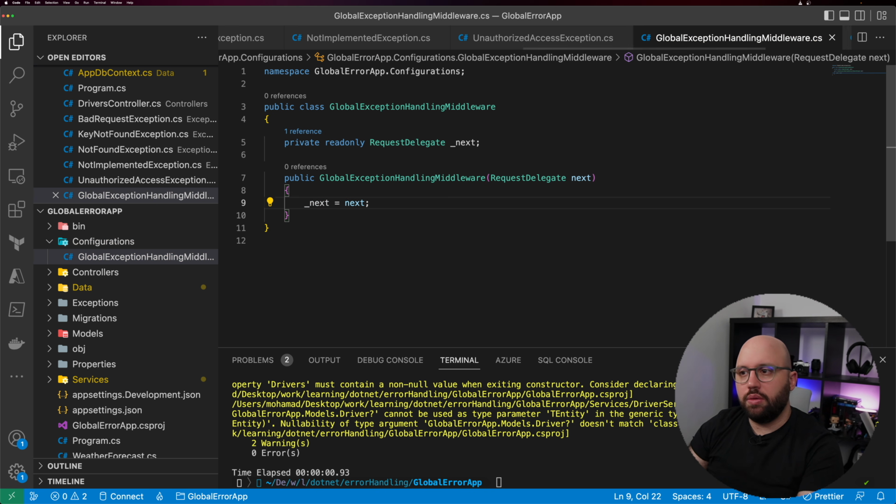So far so simple. All we did is basically add the request delegate, because this is from the application pipeline that .NET will go through when the application is running, and that pipeline is basically called the request delegate, where we're passing it from one middleware to another. Again, a different video will cover this in much more detail, but this is just a quick overview.